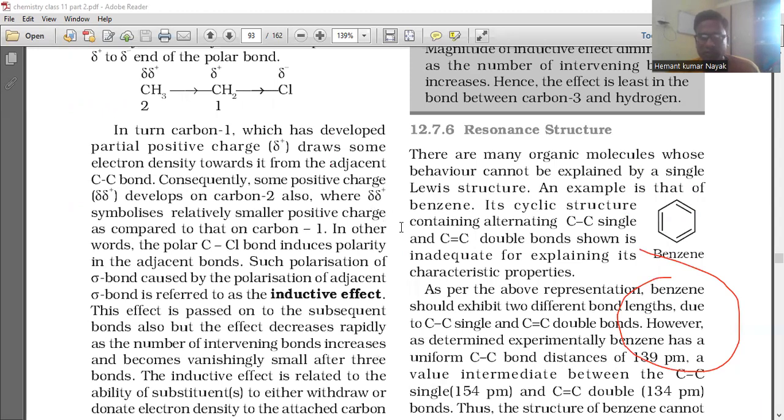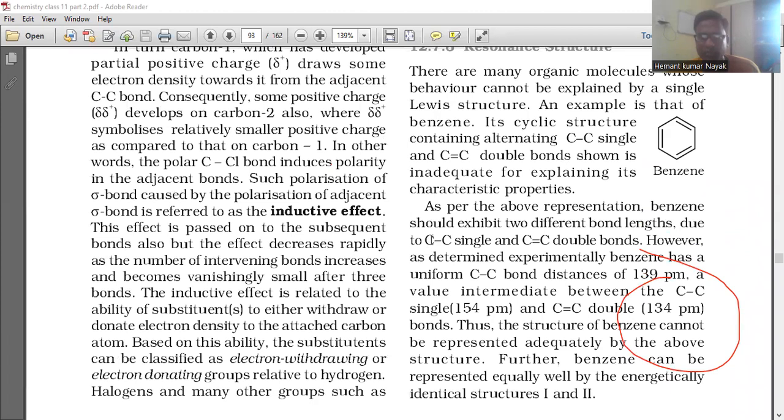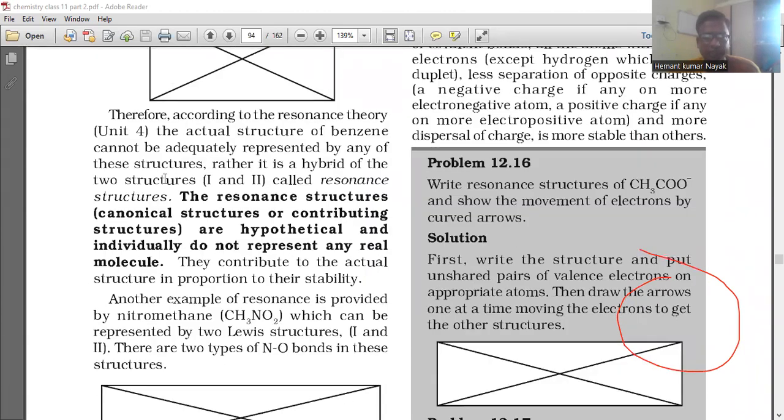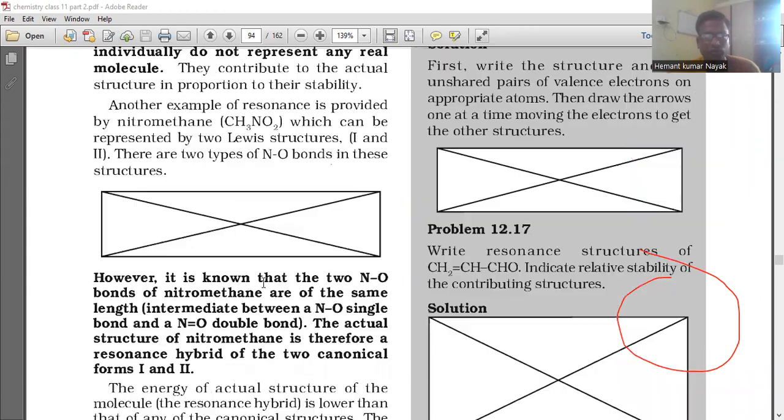Thus, the structure of benzene cannot be represented adequately by the above structure. Further, benzene can be represented equally well by the energetically equivalent Kekule structures 1 and 2. The resonance structures, canonical structures, or contributing structures are hypothetical and individually do not represent any real molecule.